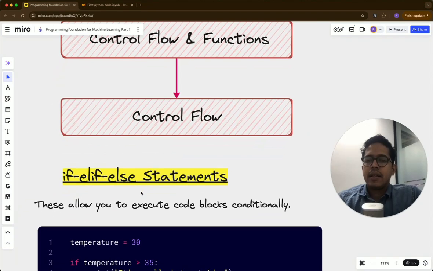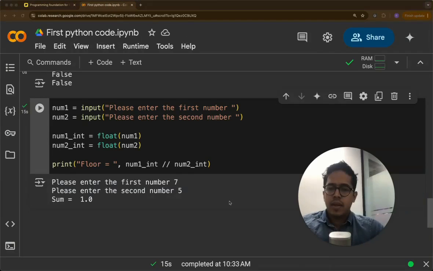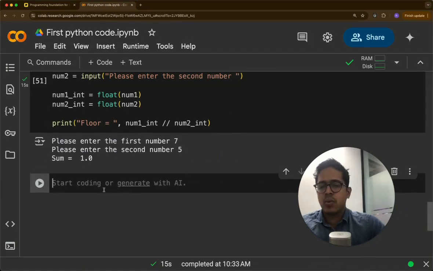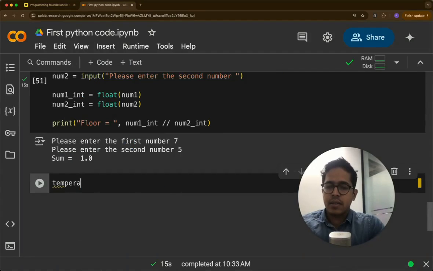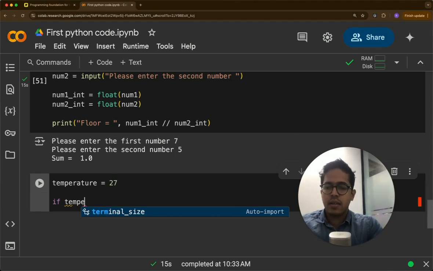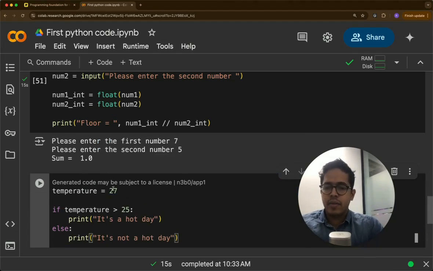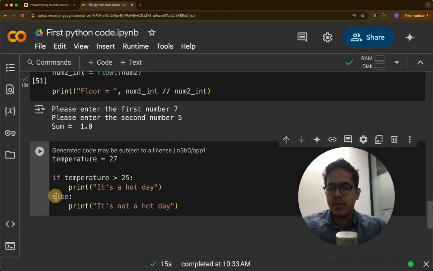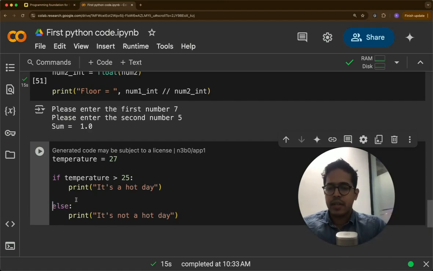Yeah, now let us look at the if else statements in Python. So now next is if else statements. So let's say temperature equal to 27 degrees Celsius. Then an example is if temperature greater than 25. Okay, it already gave me the suggestion. Gemini gave me the suggestion. I just selected it, but I want to show you elif also. So if temperature greater than 25, it is an okay day maybe.